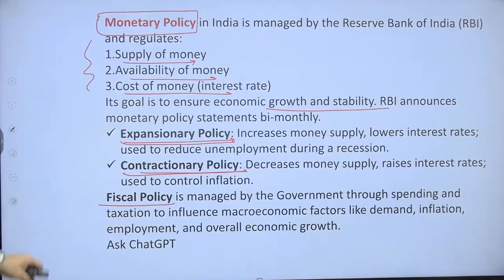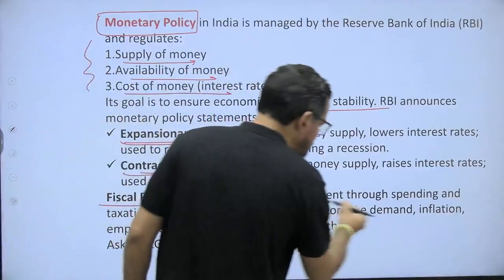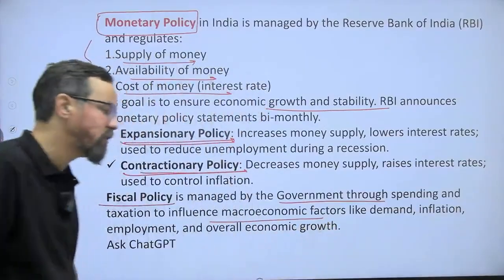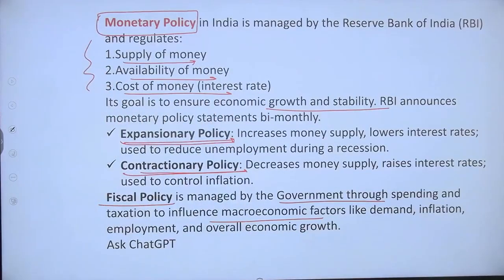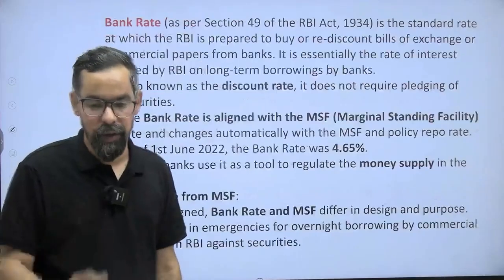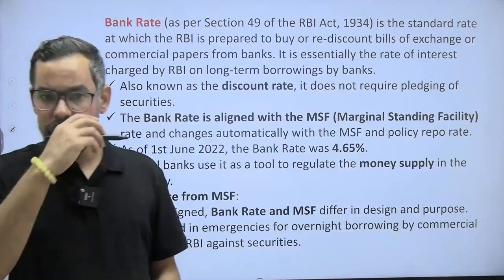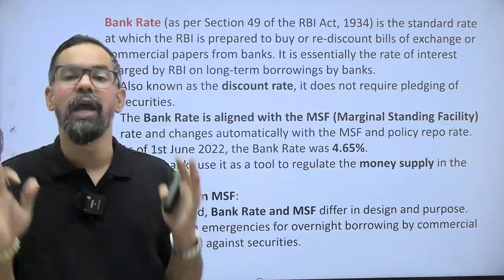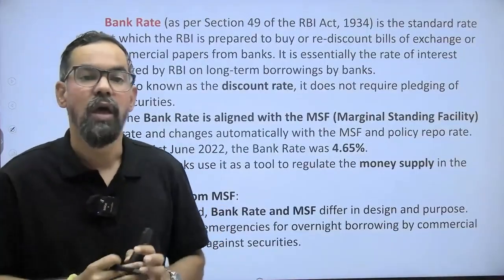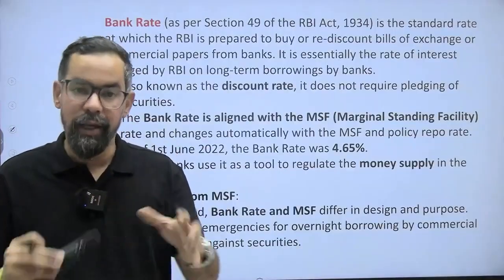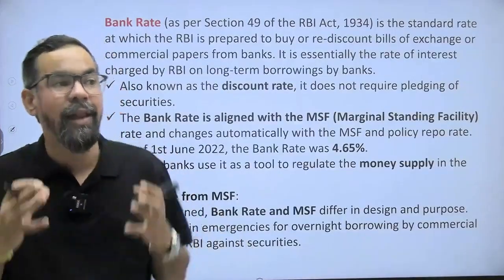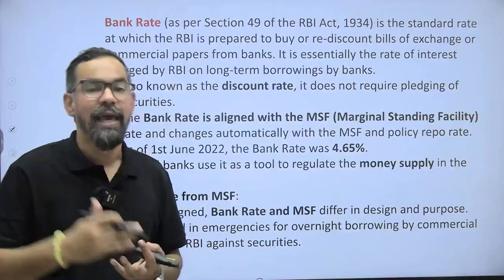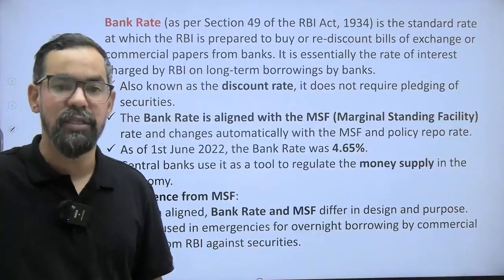Fiscal policy is managed by the government through spending and taxation to influence macroeconomic factors like demand, inflation, and others. Fiscal policy is usually decided on an annual basis, and monetary policy is bi-monthly. Monetary policy helps manage money supply in the short term, and fiscal policy is generally decided for the long term.